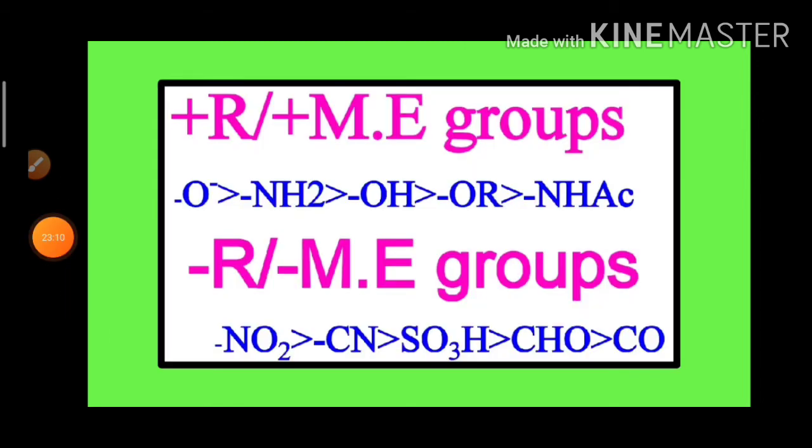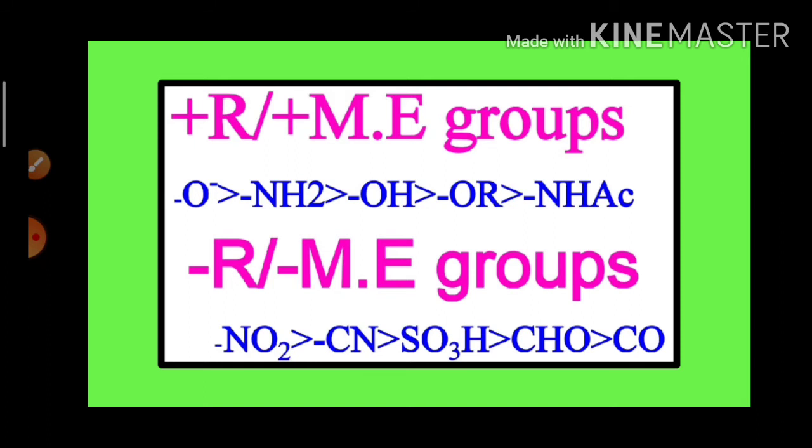The resonating groups or mesomeric groups are classified into two types. The first is the plus R or plus M groups. The second is the minus R or minus M groups. The plus R or plus M groups are the groups which increase the electron density in the carbon chain.